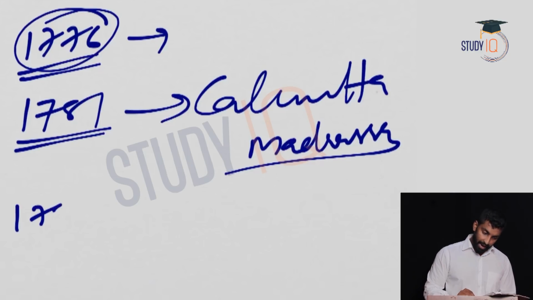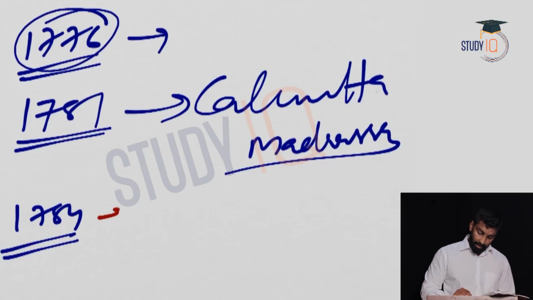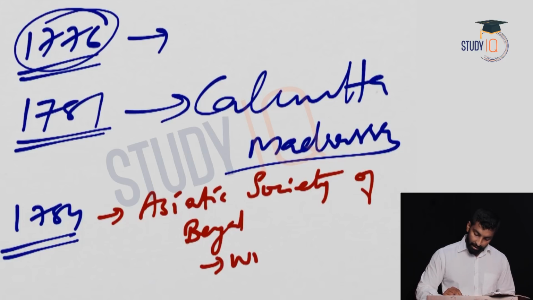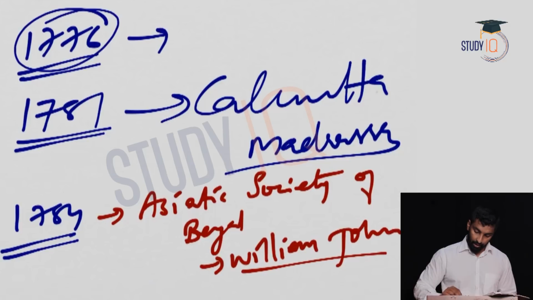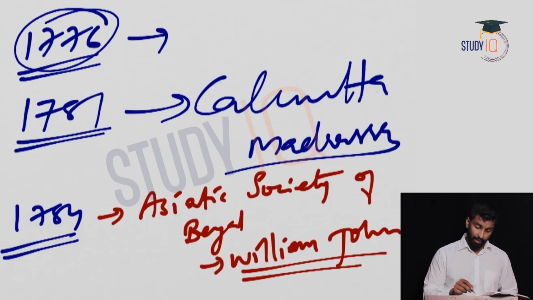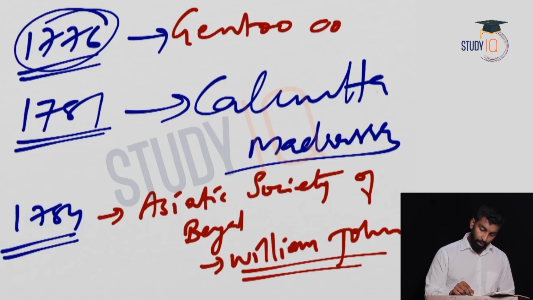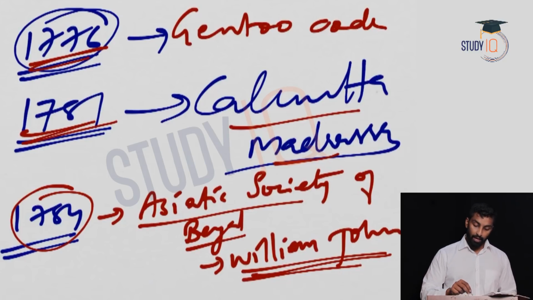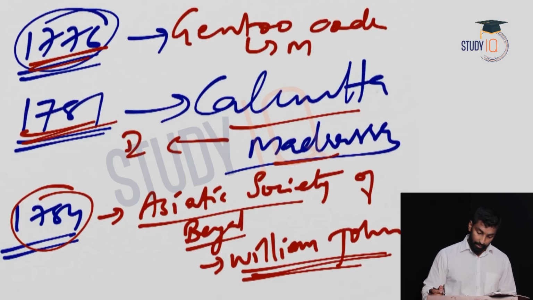Now in 1784, another important event, Asiatic Society of Bengal was established by William Jones. Okay, so these are the three facts which you need to remember from Indology or this particular topic. So Gentoo Code in 1776, Calcutta Madrasa in 1781, Asiatic Society of Bengal by William Jones in 1784. Gentoo Code is nothing but Manusmriti. Calcutta Madrasa is for Islamic education.